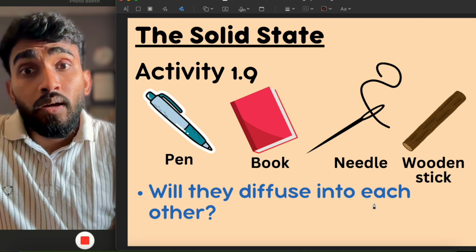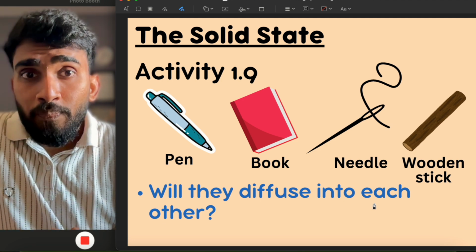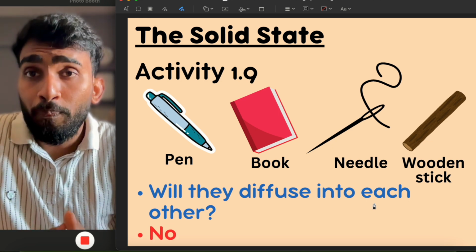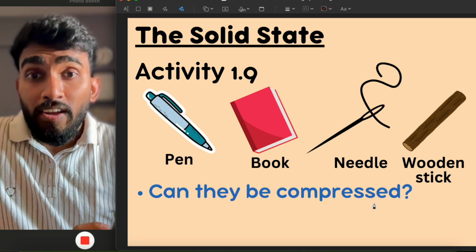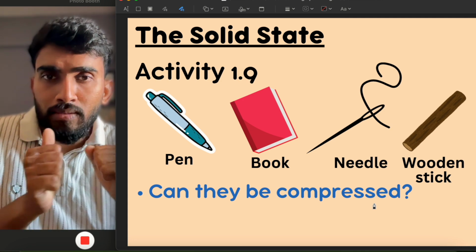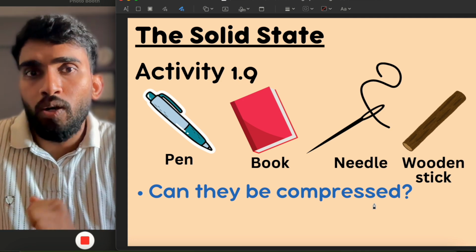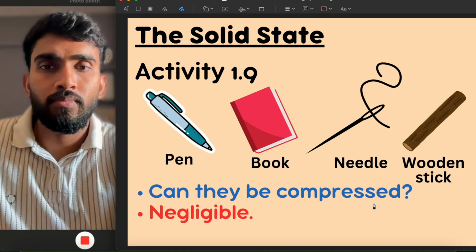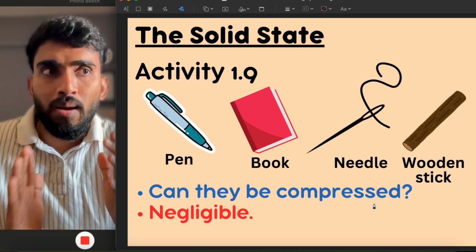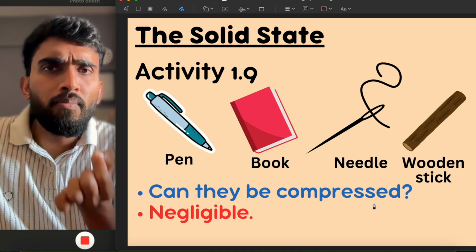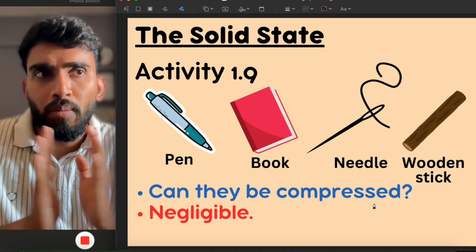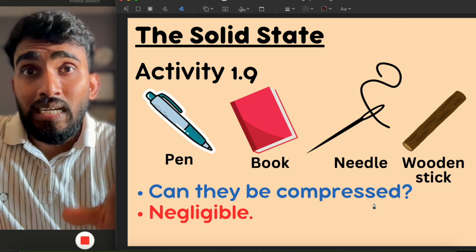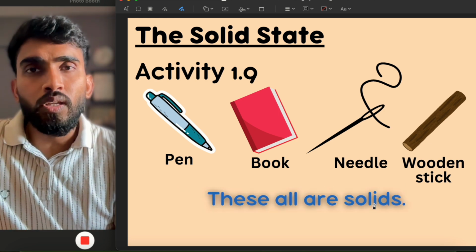Okay. Will they diffuse into each other? Will they get mixed with each other easily? The answer is no, they will not. If we try to compress them, the pen or the wooden stick or the book, will we be able to compress it? The answer is negligible. In the book, to some extent, a very small amount of compression can be made through our muscular force. So the compression is negligible.